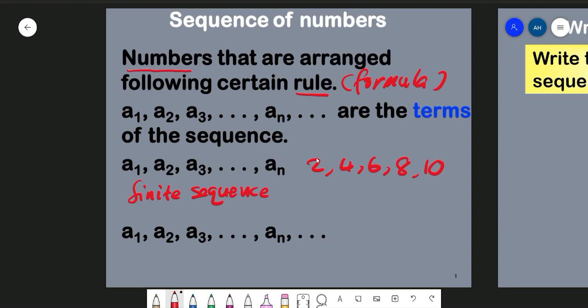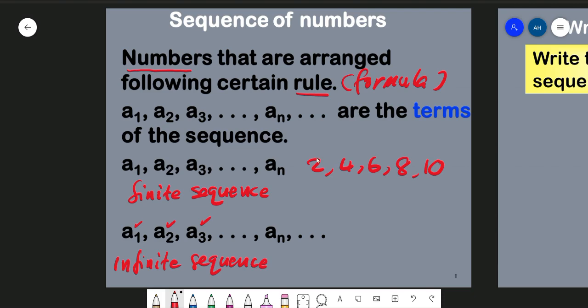On the contrary, sometimes we also have what we call an infinite sequence. For example, if we have A1, the first term, A2, the second term, the third term, and so on, the sequence goes to infinity, meaning the terms of the sequence are never ending. It goes forever. This type of sequence we call an infinite sequence.